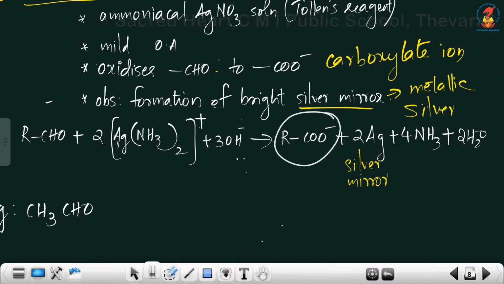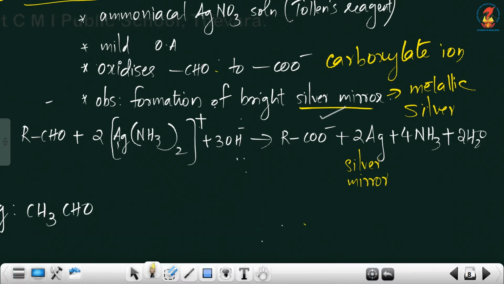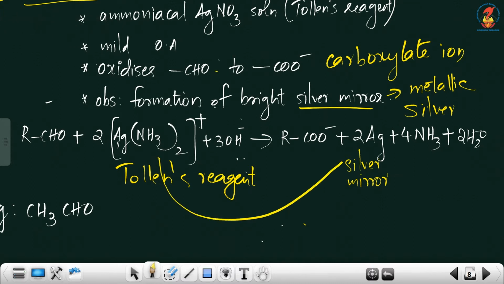So CHO or aldehyde is converted to carboxylate anion, and this is our Tollens reagent. The Tollens reagent is getting reduced to metallic silver.